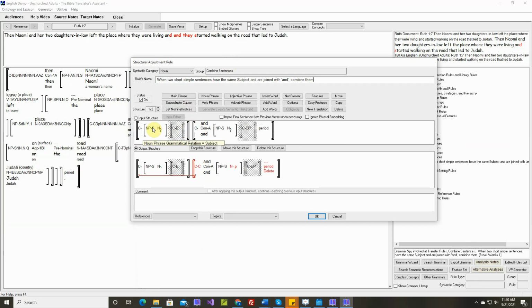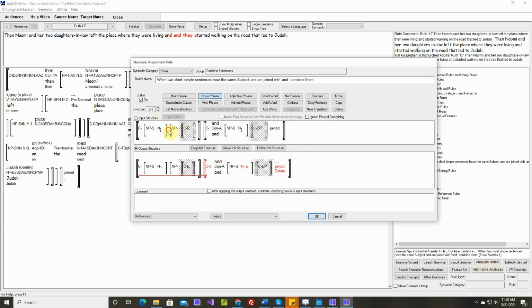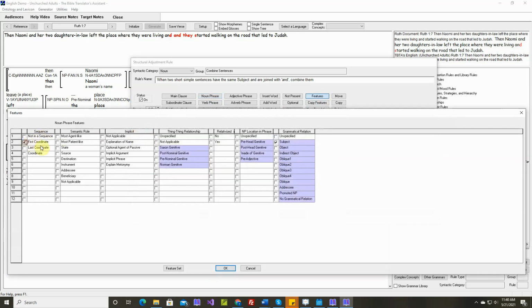Normally, if you specify a subject index, a subject noun phrase, TBTA will find all of them. But as soon as we put an index on one of the nouns, then the others can't match. So let's make a copy of this and make it apply to two subjects when there are coordinate subject noun phrases. So let's say copy the structure, and let's edit structure number 2. So let's enter another noun phrase that's a subject. So this one will be the first coordinate and a subject.